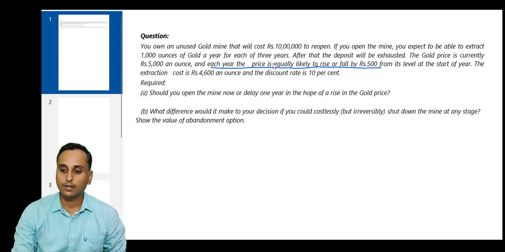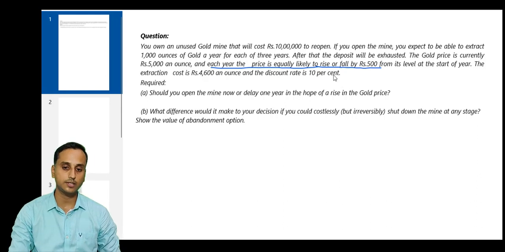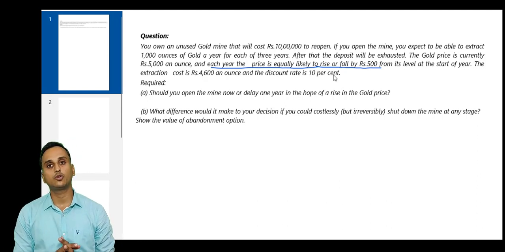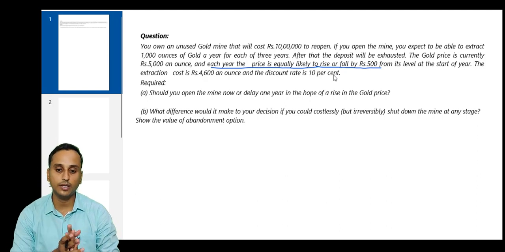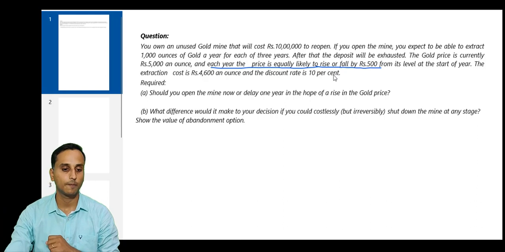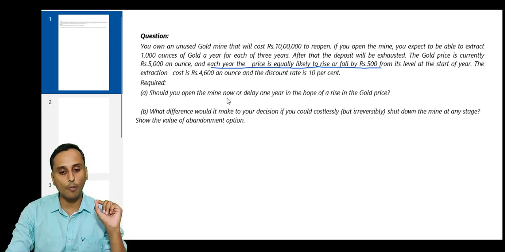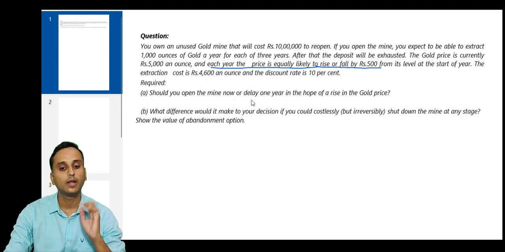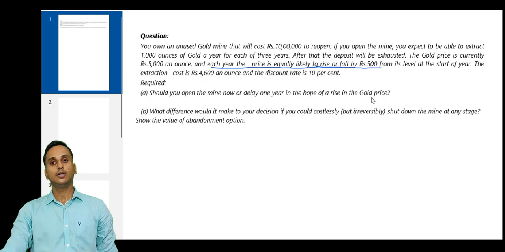Then the extraction cost is rupees 4,600 an ounce, and the discount rate is 10%. The extraction cost is for extracting the gold, so it will be 4,600 per ounce, and the discount rate is given as 10% per annum for discounting the present value of cash flows. Required: A. Should you open the mine now or delay 1 year in the hope of a rise in the gold price? So very interesting question.